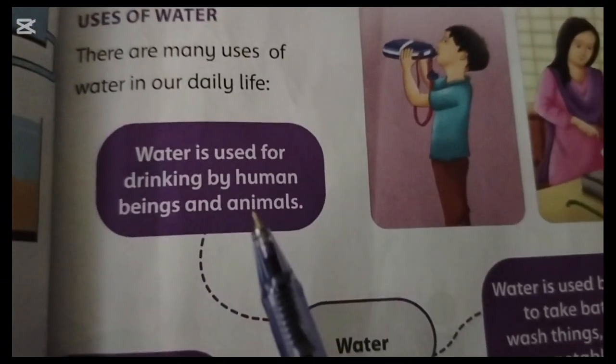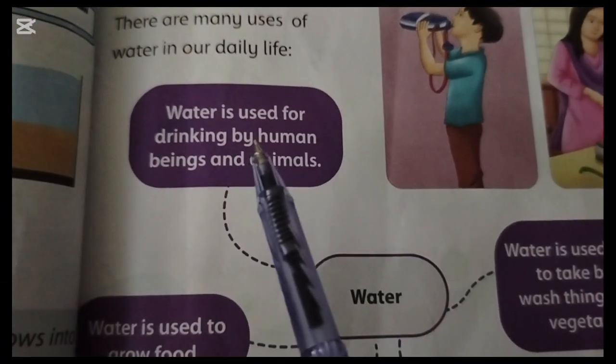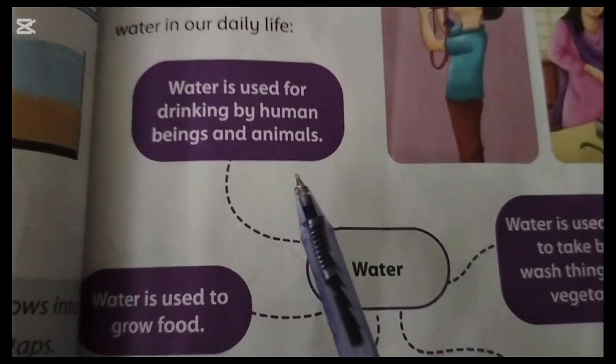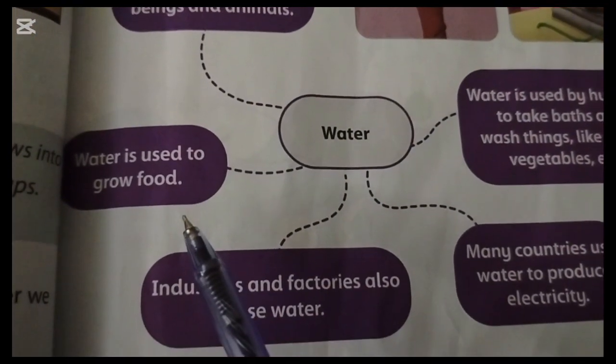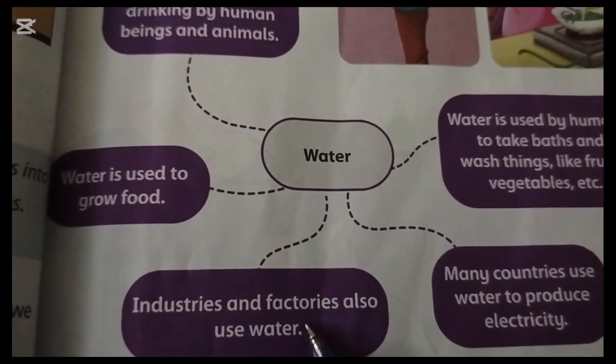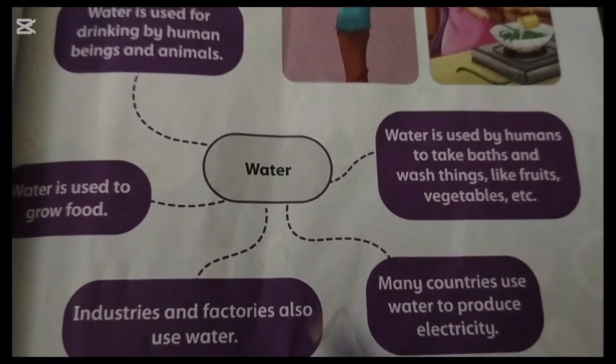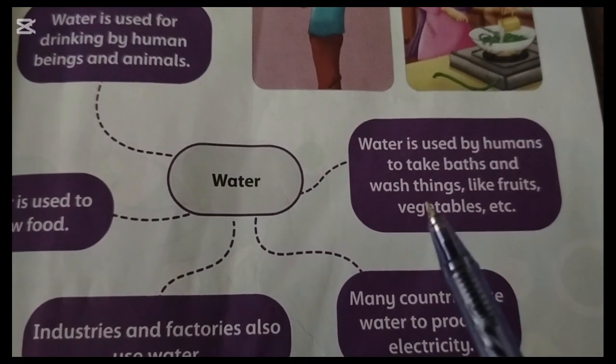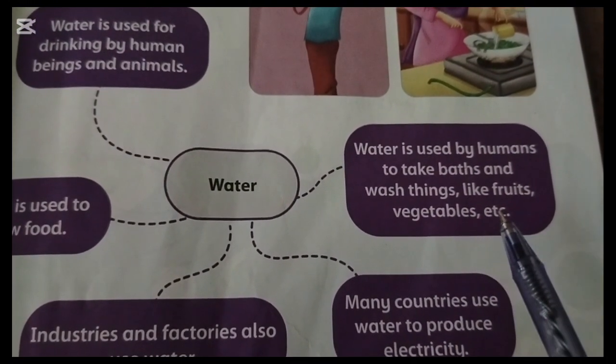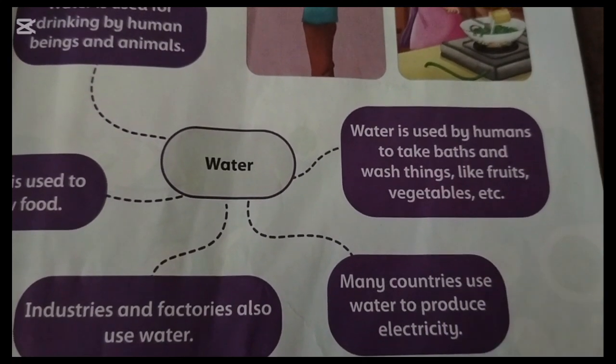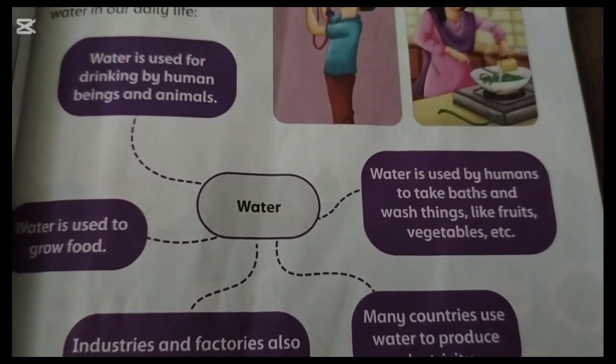Uses of water in our daily life are: water is used for drinking by human beings and animals. Water is used to grow food. Industries and factories also use water. Water is used by humans to take a bath and wash things like fruits, vegetables, etc. Many countries use water to produce electricity.